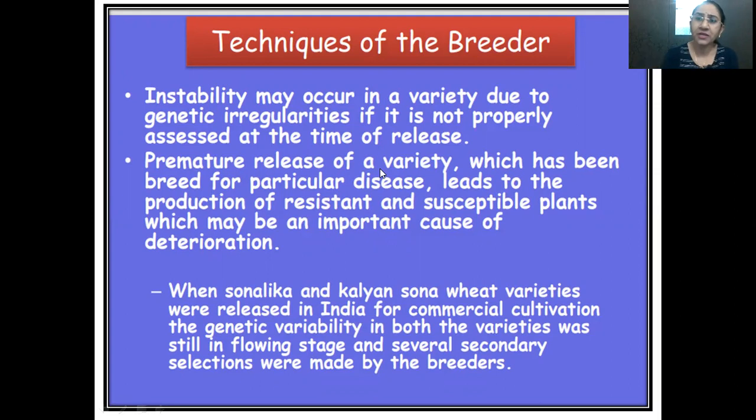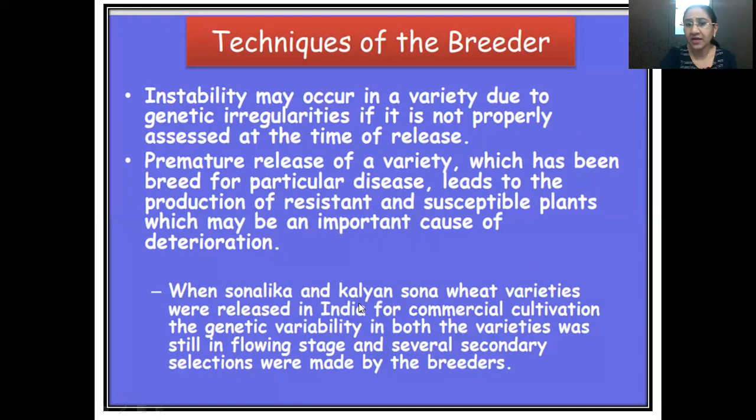The premature release of the variety should also be avoided, which has been bred for a particular disease. Suppose a particular variety is bred for resistance against a particular disease. It leads to the production of resistant and susceptible plants, which may be an important cause for deterioration. Suppose a variety is released by a breeder that is resistant for a particular race of pathogen, but it is not trialed. It is not checked whether that variety is susceptible or resistant, and it is released. This is called premature release without proper checking. Then it also leads to the deterioration of that genetic purity.